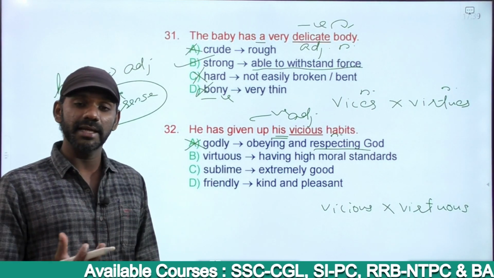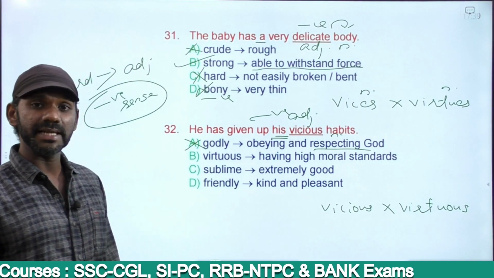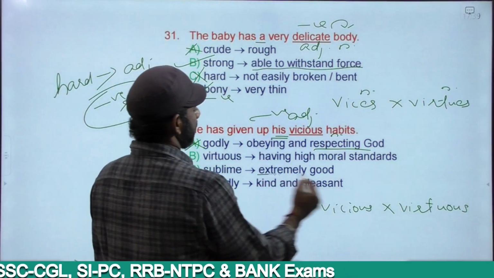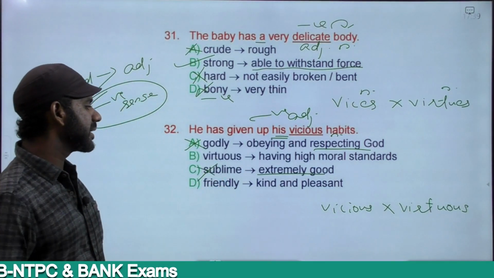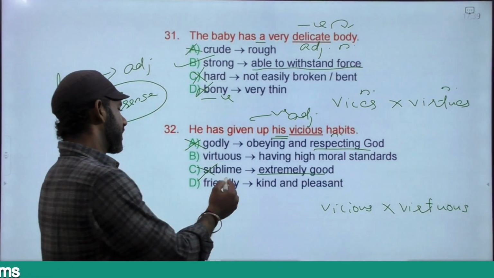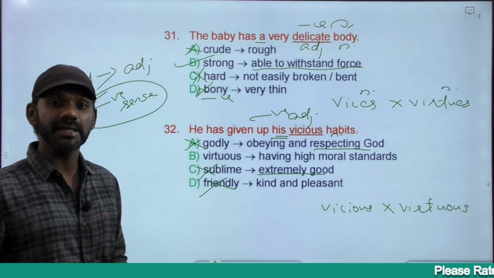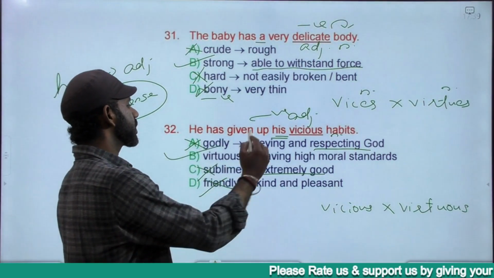Possessing high moral standards is being virtuous. That's the opposite. Sublime is extremely good. The opposite must be extremely bad. Cannot be related to vicious. Friendly is kind and pleasant, whereas being unpleasant is termed as unfriendly, eliminated. The answer must be option B, virtuous.